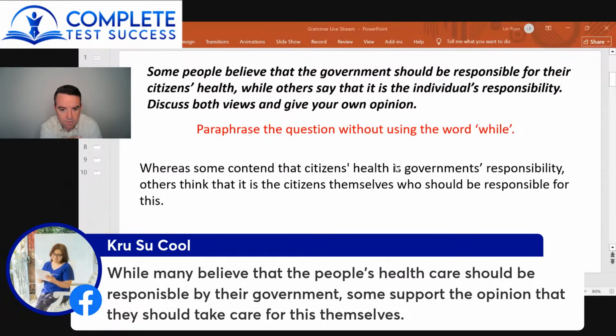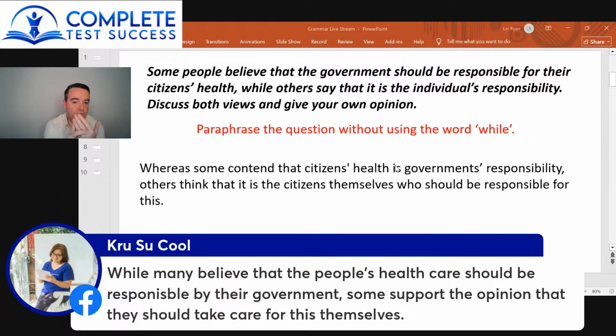So then, comma, some support the opinion. You don't really support the opinion, they have the opinion. You can support the idea or have the opinion. So some support the idea that they should take care of this themselves. So in here, you're talking about two groups of people, or more than that, really. You have many people believe, so that's one group of people, the people who believe it. People's healthcare, so that's people in general. You've talked about the government, that's another group of people. And then you said some support the opinion.